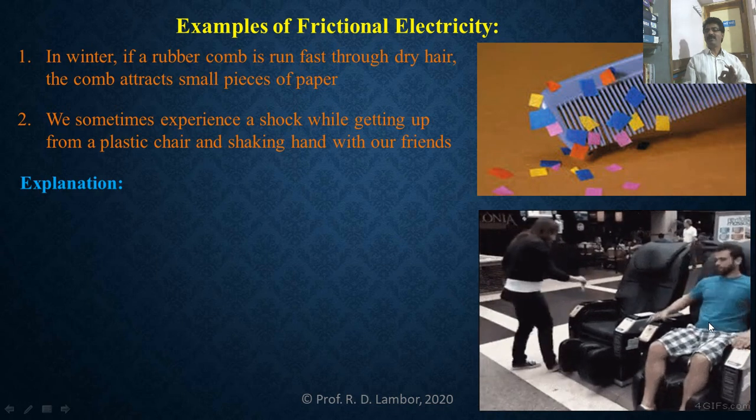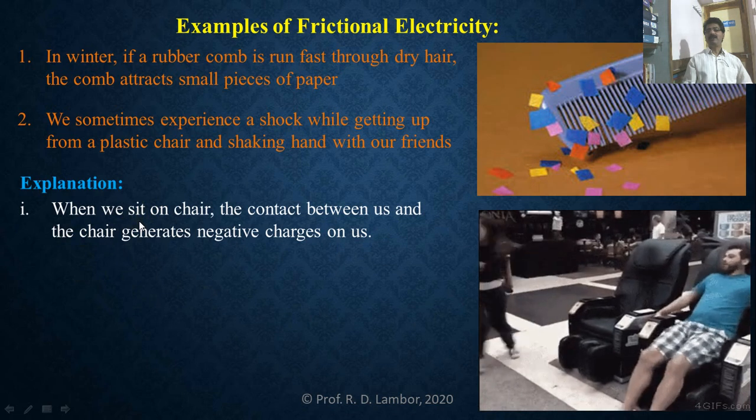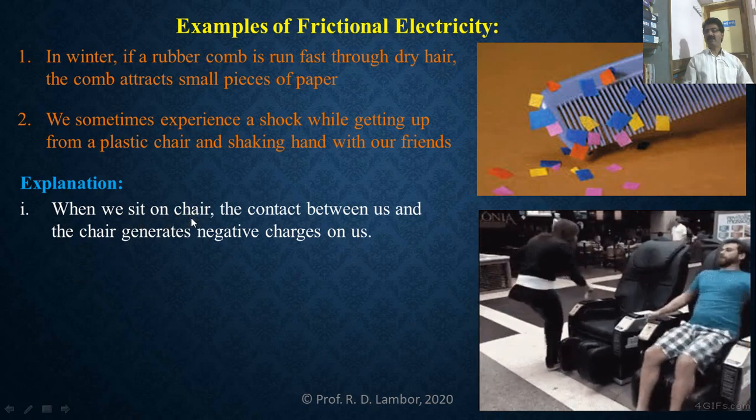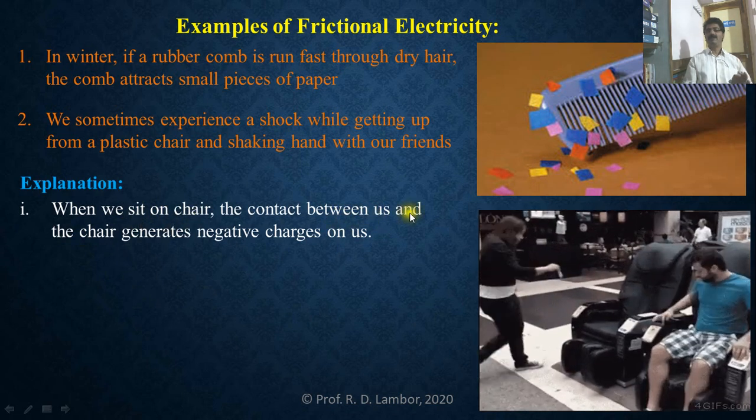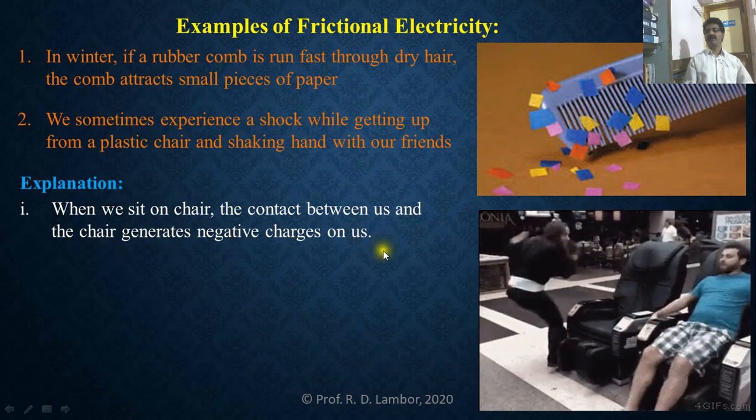We will explain why that person is getting shocked. See here. When that person or we sit on a plastic chair, the contact between us and that plastic chair generates negative charges on us.